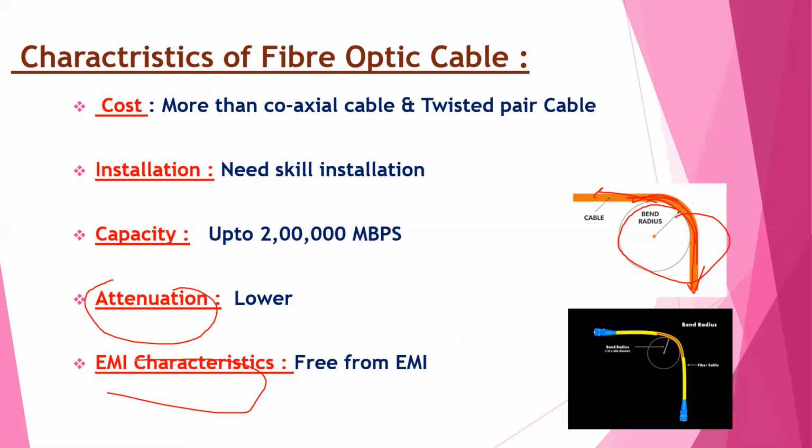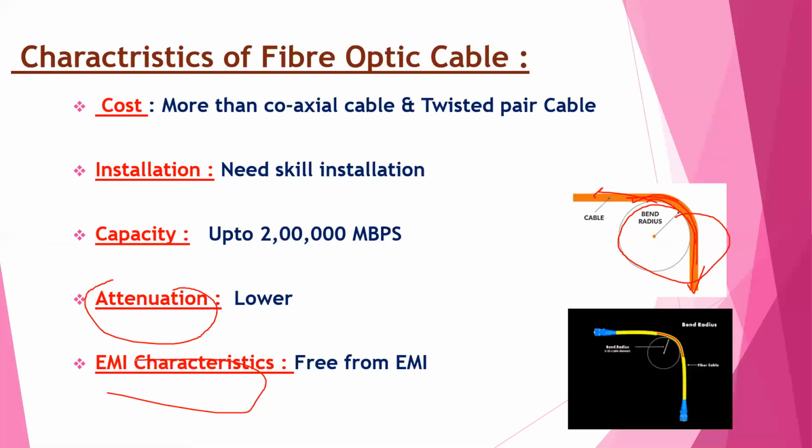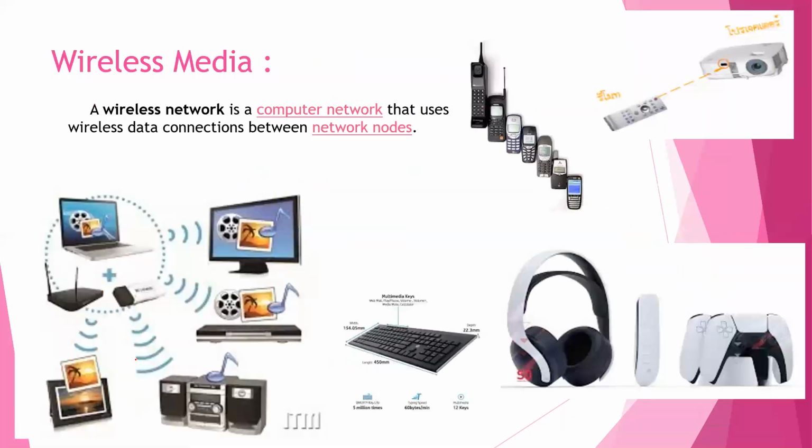These all three types are wired media or guided media: fiber optic cable, twisted pair cable, and coaxial cables. In a network, we can use a single wire. We can design the whole network using a single type of network wire or cable, or we can use a combination of cables. Next type is wireless media or unguided media.